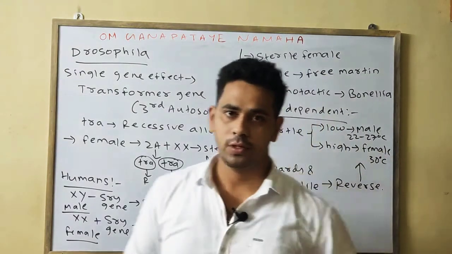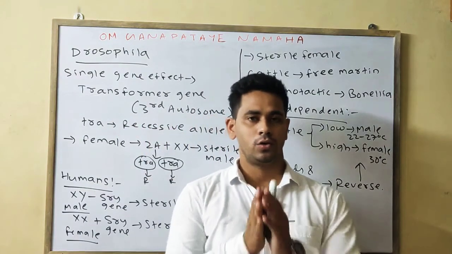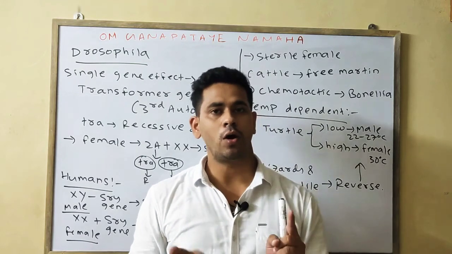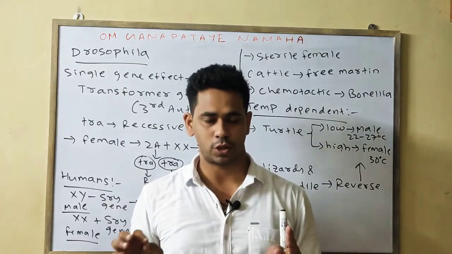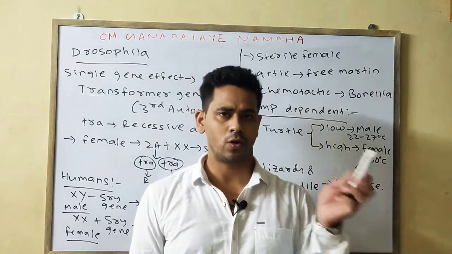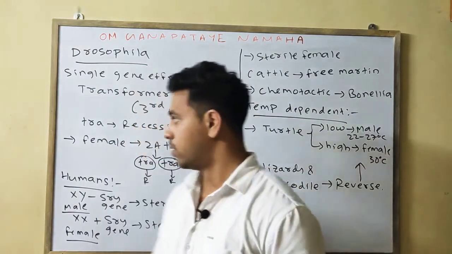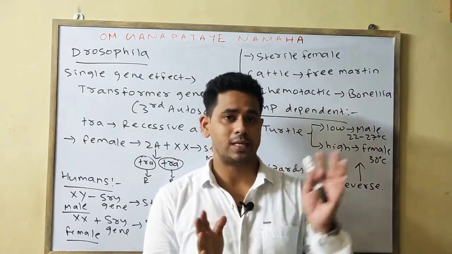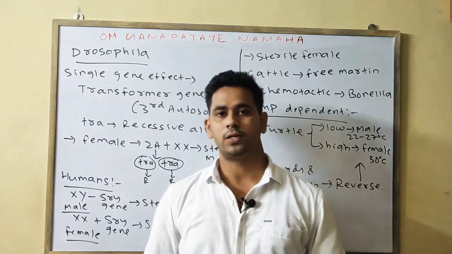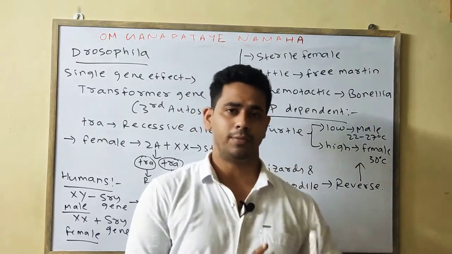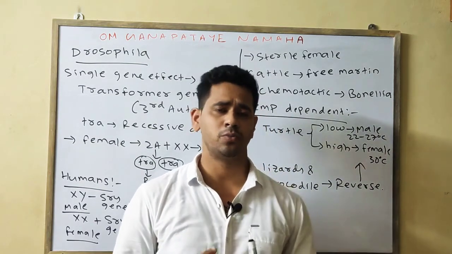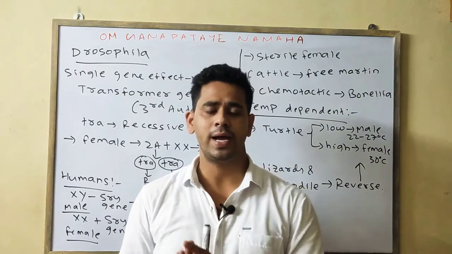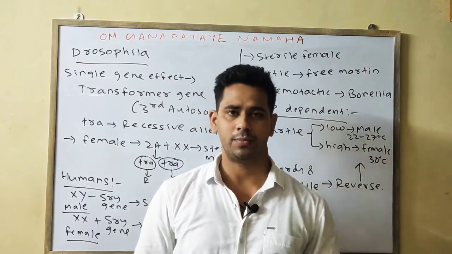In the case of sex determination, as for your question pattern, there will be one long question, or 3.5 marks short notes. You have to attempt any one long question or two 3.5 marks questions. For the long question, we have done a separate class on how to write in a standard way or in an animal-wise way, if it is asked for human, Drosophila, bird, and also the honeybee. I have told you in the previous class how to write; you can check that video.